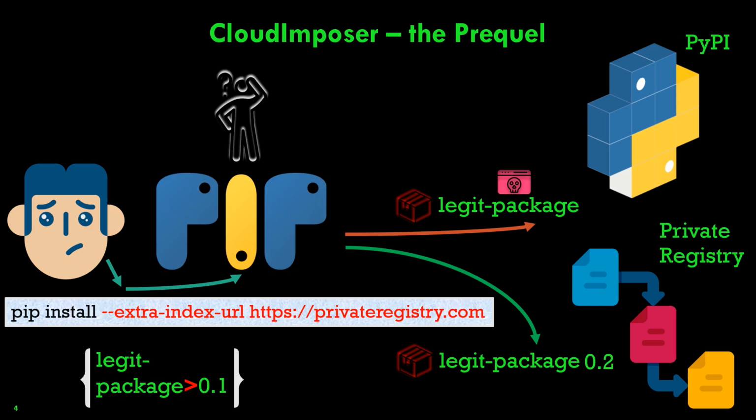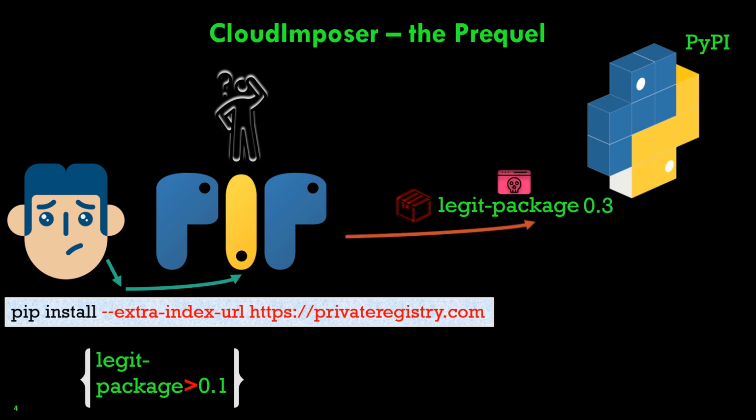So in the Python example, as you can see in the left bottom of the screen, there is the requirements.txt file in Python, which specifies that the legit package has to be with a version that is greater than 0.1. The legit package has the version of 0.2, and the attacker will upload a package with a version of 0.3. In that specific case, the attacker just hijacked the package installation process of the victim because the version is greater, and boom. The attacker just executed remote code on the target, as simple as that.